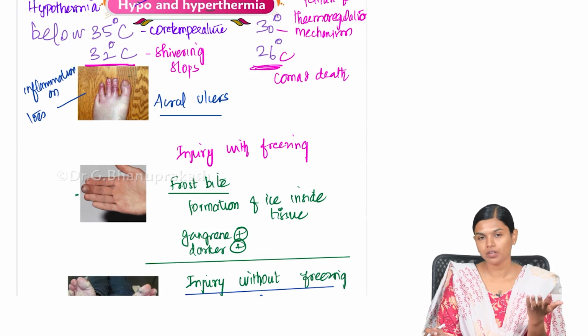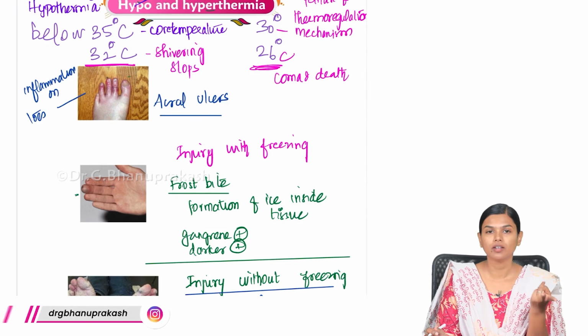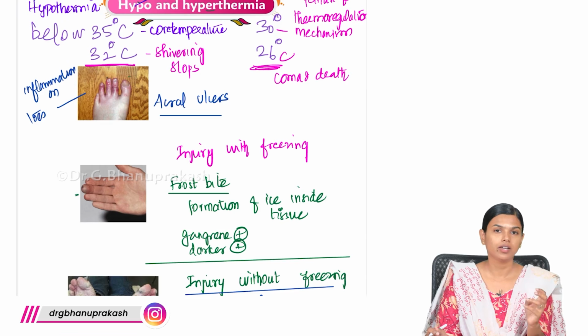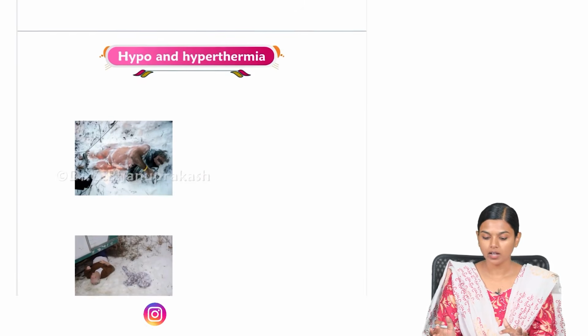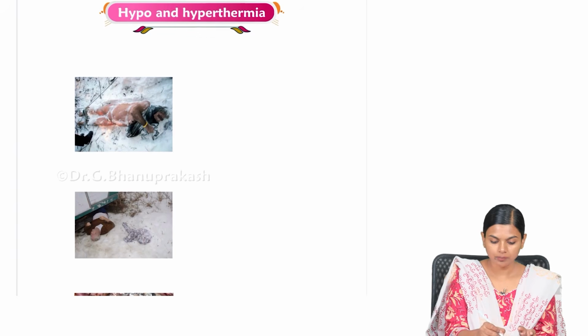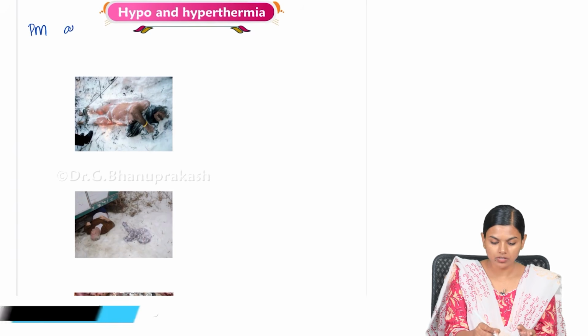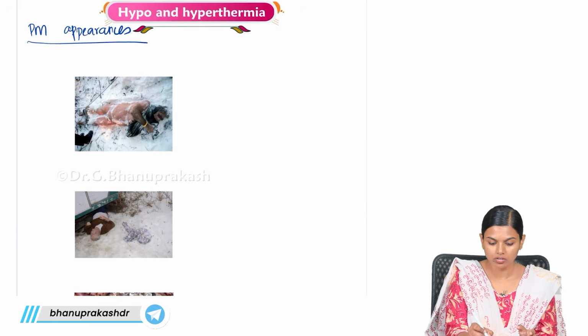So hypothermia with tissue freezing, you will get frostbite. Without tissue freezing, you can get acral ulcers, or if the water is really dirty, you will get trench foot and infection. So this is about the injuries that you can get in hypothermia. And if a patient dies because of hypothermia, what are the post-mortem appearances that you can expect to see in them?